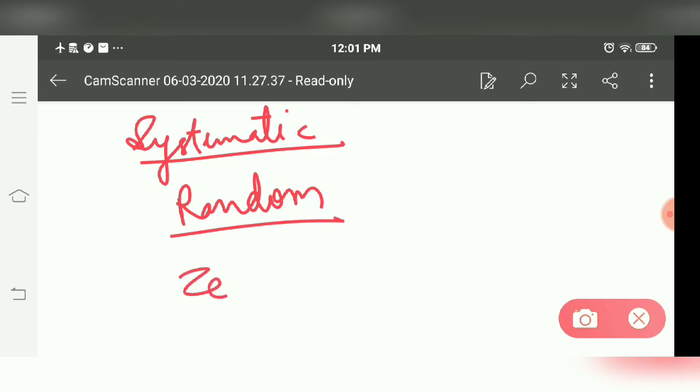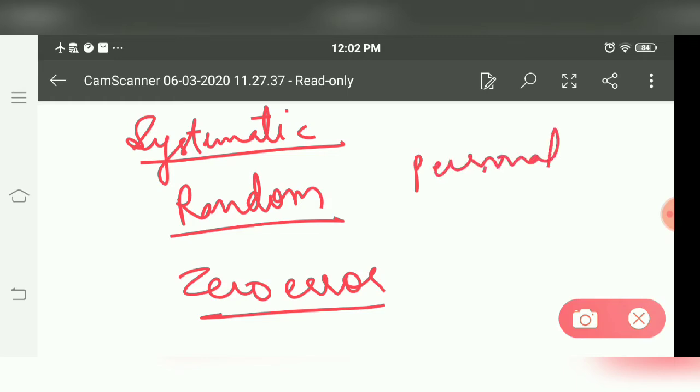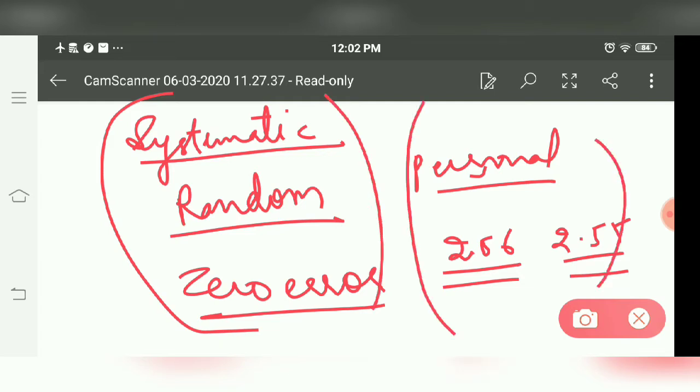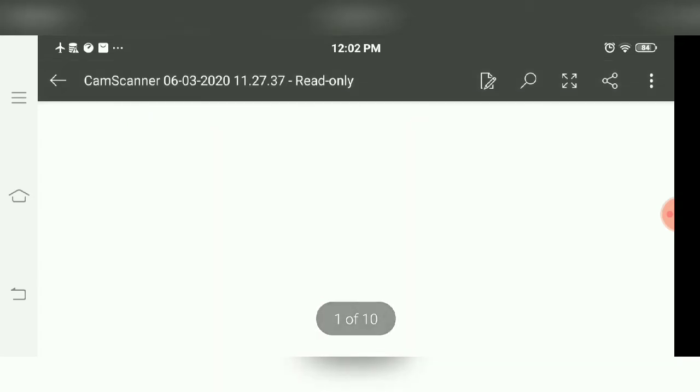Sometimes it's zero error, like in an instrument zero is not correctly placed or some error related to zero is there, or sometimes it's personal or human error, like we are not so careful about doing the reading. In that case, we read 2.56 on the scale instead of 2.55. So these are some systematic errors that get introduced because of our ignorance and sometimes due to surroundings and also due to some other conditions.